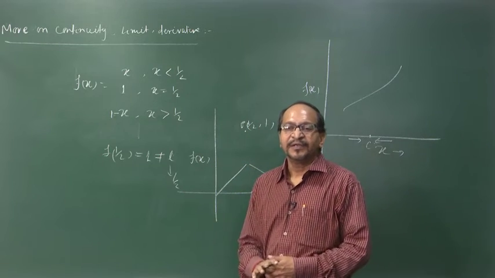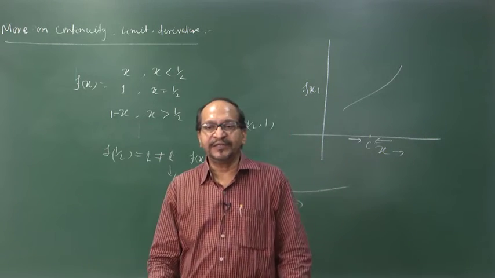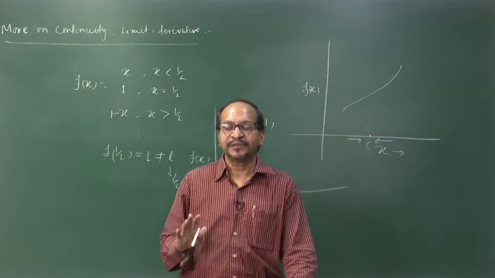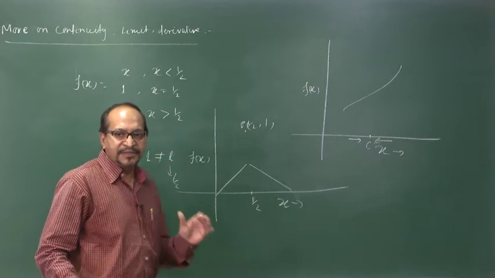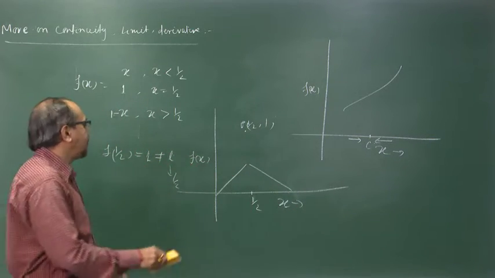Hence, now we can define in a very precise way the conditions required for a function to be continuous.